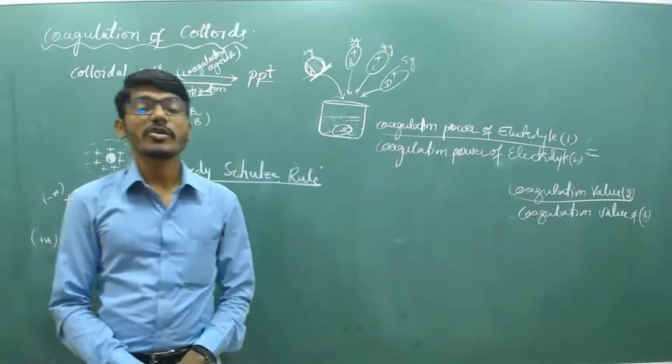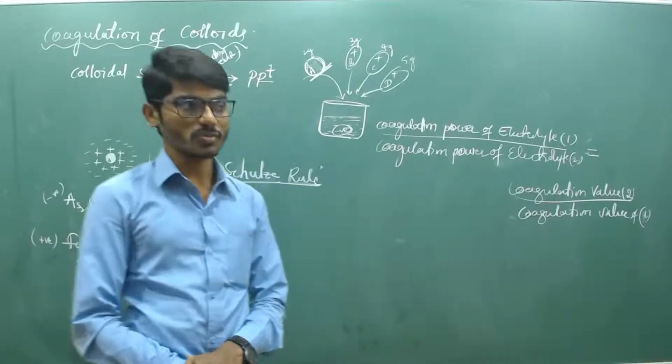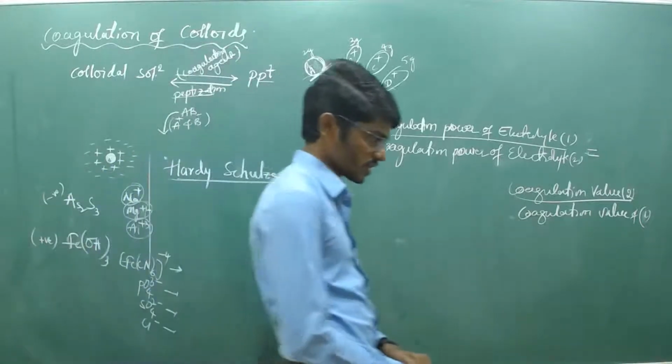So the lesser the coagulation value, the more will be its power to cause coagulation. Coagulation power and coagulation values are inversely related.